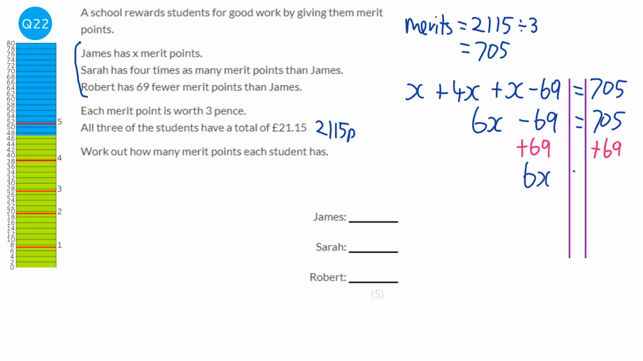We're going to add 69 to both sides. So we've got 6x equals 774. Then we're going to divide both sides by 6. And so we've got x equals 129. So x equals 129. That means James has 129. Sarah has 4 times more, so she will have 516. And Robert has 69 fewer, so we're going to take 69 away from that, and that will equal 60.